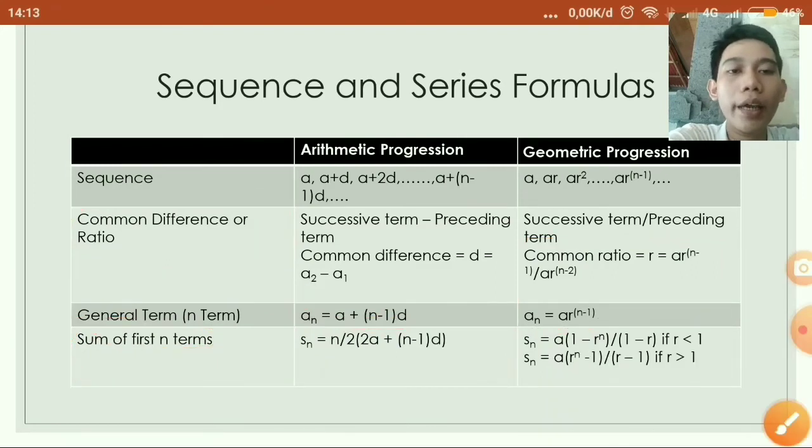The sum of n terms of a geometric progression is Sn equal to a multiplied by 1 minus r to the power of n divided by 1 minus r if r is less than 1, and Sn equal to a multiplied by r to the power of n minus 1 divided by r minus 1 if r is more than 1.